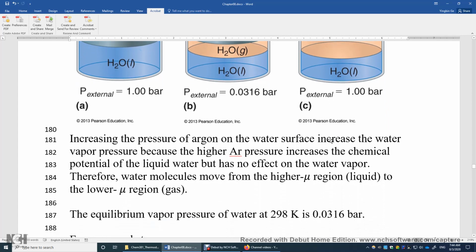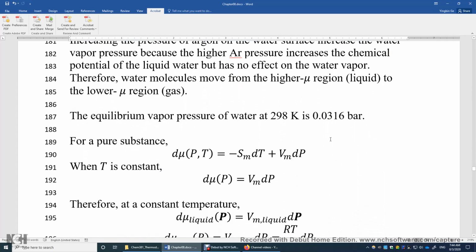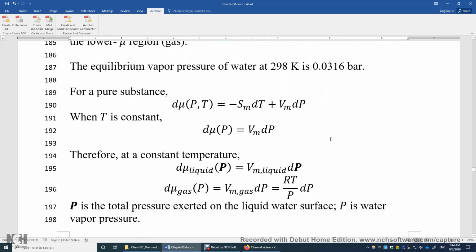Okay, now let me show you some theoretical derivations and calculations. We learned this before: the chemical potential depends on pressure, and the dependence is just the molar volume. I want to show you this notation. This is the total pressure, the pressure of water vapor plus the pressure of argon.